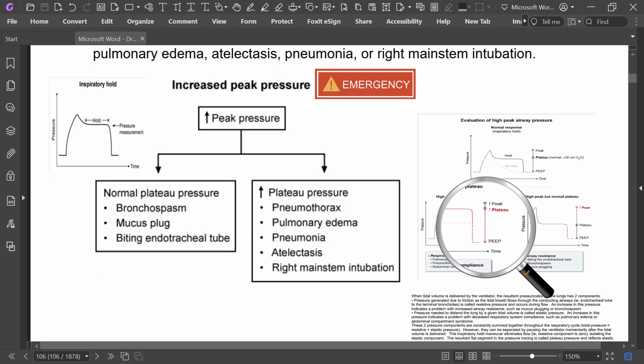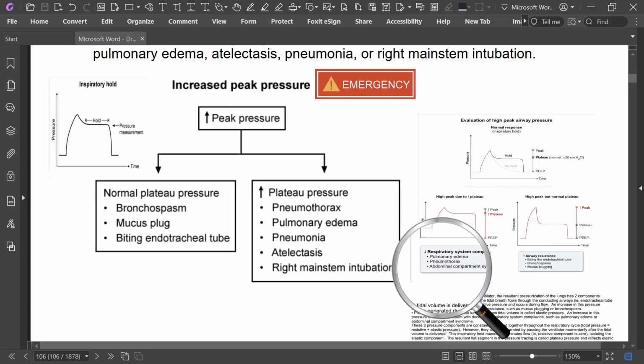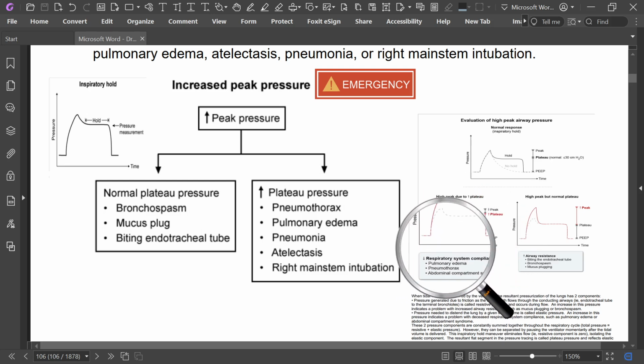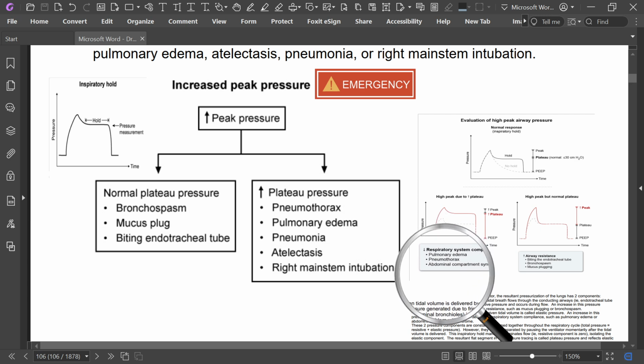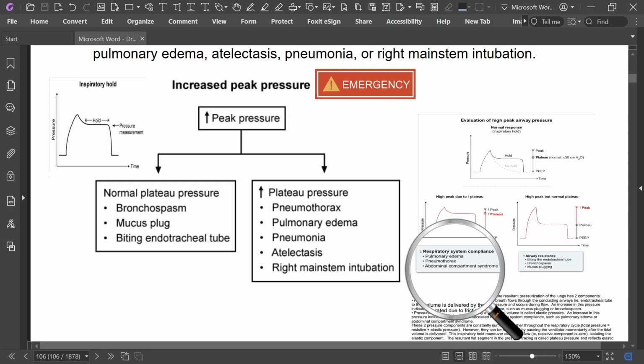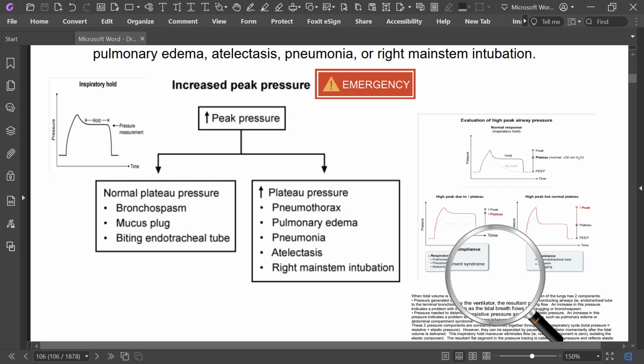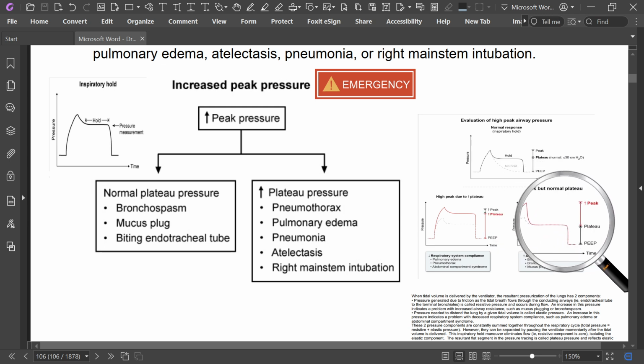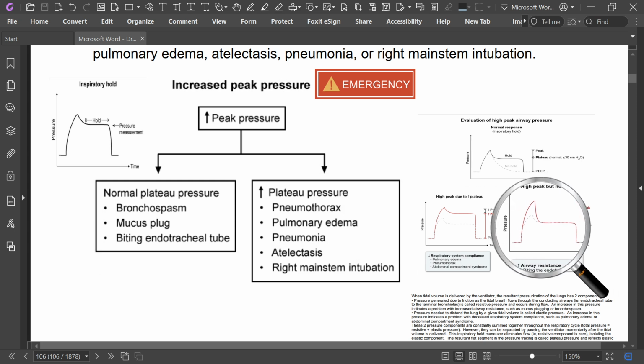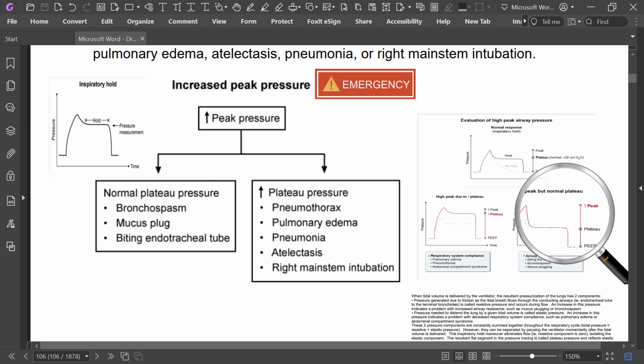There is an increased plateau, more than 30, when there is decreased respiratory compliance, and the causes are pulmonary edema, pneumothorax, and abdominal compartment syndrome. This is high peak due to increased plateau. And here this is high peak but normal plateau pressure. Normal is less than 30.